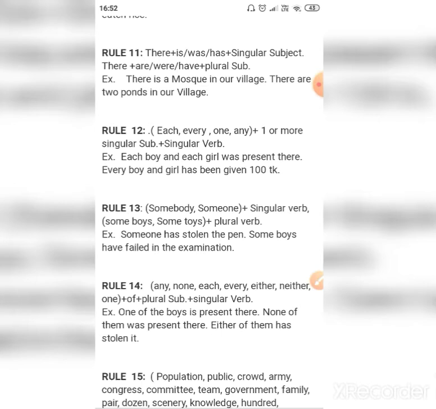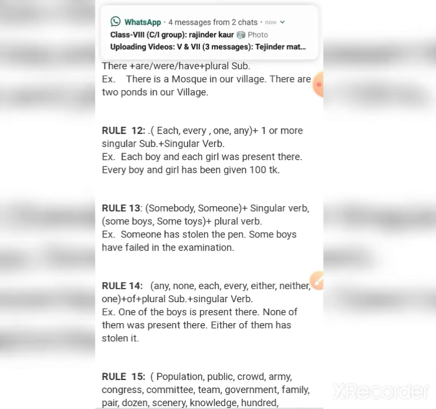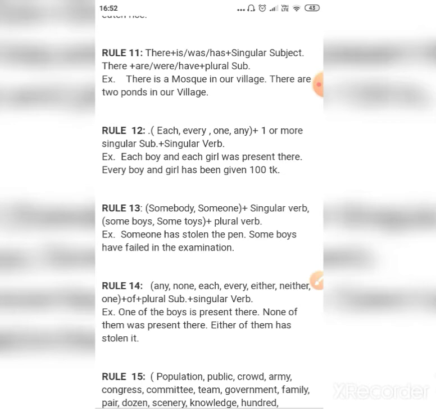So rule number 12 says, these words which are there in the bracket plus one or more singular subject plus singular verb. So take the example, each boy and each girl. Both of these subjects will take singular verb, was present, not were present. Each boy and each girl was present, not were present. Each boy and each girl has been given 100. So each boy and each girl has. Each boy and each girl was. So they will take singular verb.